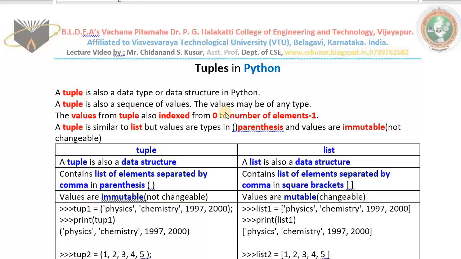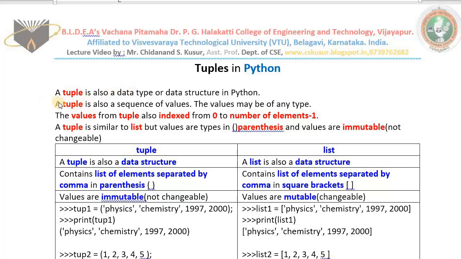In today's class I start you the next topic, that is tuples in Python. This topic is very simple one. First of all, we need to know what is tuple. Tuple is also one of the data type or data structure available in Python, like list or dictionary. Already we discussed about the list data structure as well as we studied about the dictionary data structure available in Python. In today's class we study one more data structure supported by Python, that is tuples.